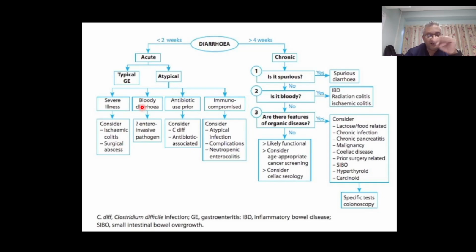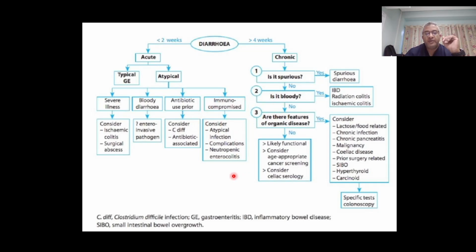If it's bloody diarrhea, the other name for that is dysentery, you must consider an enteroinvasive pathogen like Shigella dysenteriae, like Campylobacter jejuni, like Yersinia enterocolitica, and such things. If there's antibiotic use prior, always entertain the diagnosis of Clostridium difficile diarrhea. Antibiotic associated diarrhea, which classically forms a pseudomembrane over the colon, right? We diagnose that by looking for toxins A and B in the stool, and we treat, of course, with either Flagyl or oral vancomycin, depending on severity.